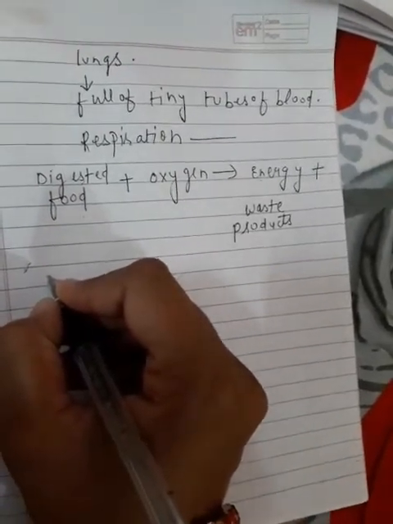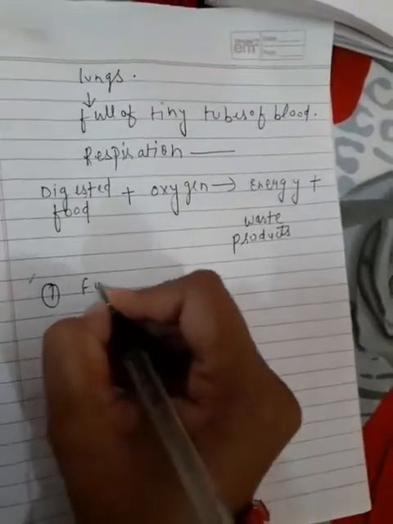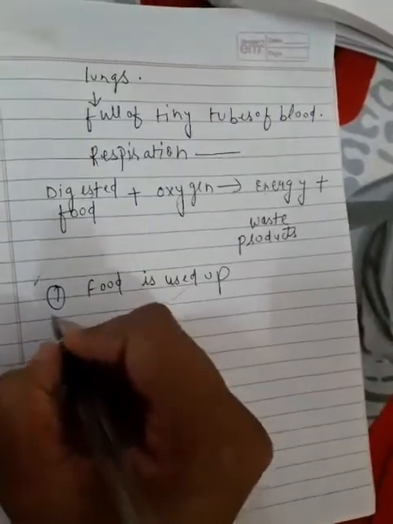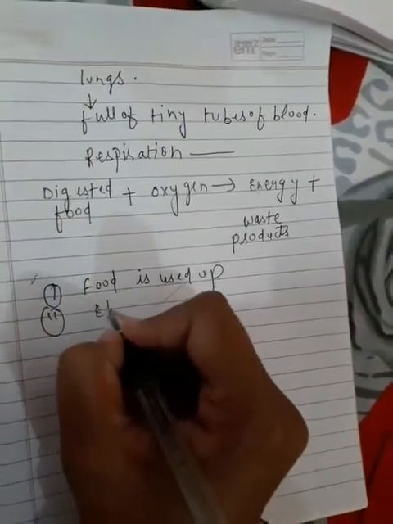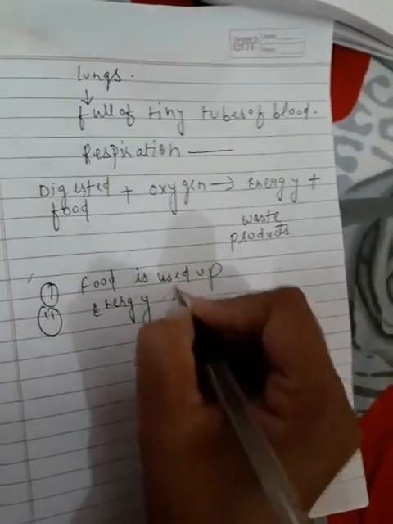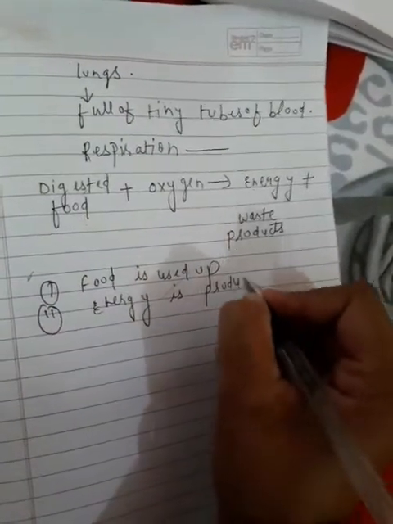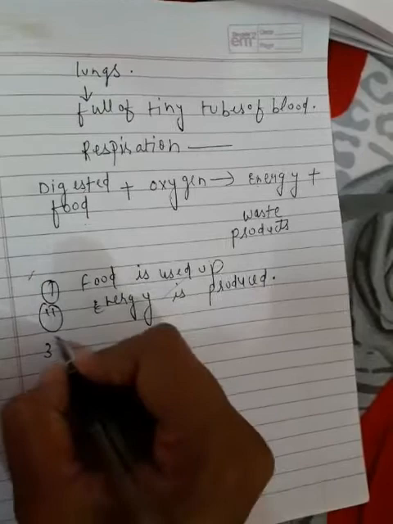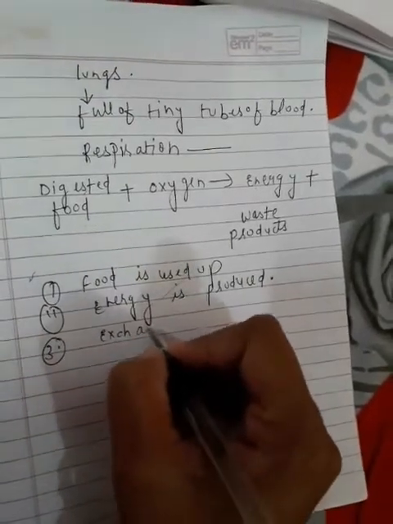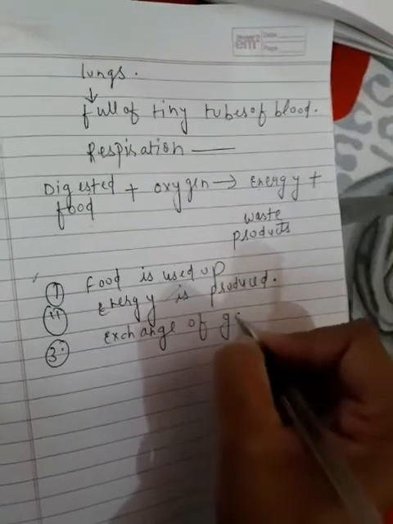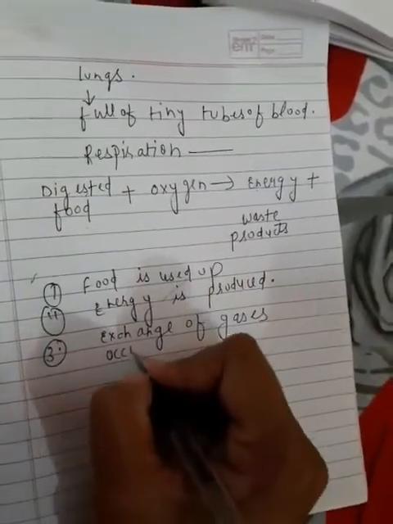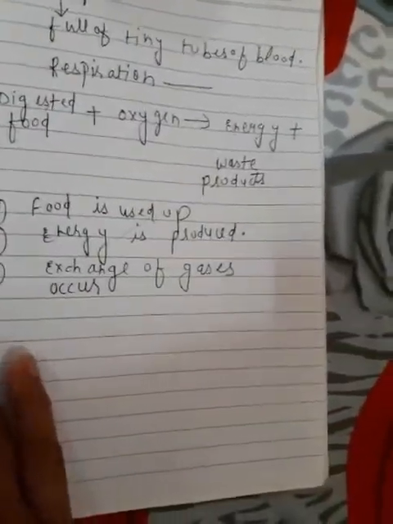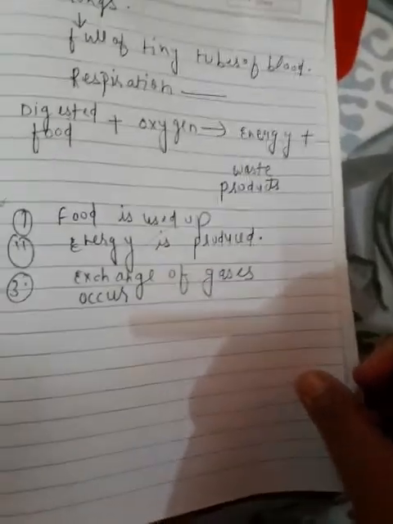Respiration is characterized by the following. First, food is used up. Second, energy is produced. Third, exchange of gases occurs. And then oxygen is used up, and carbon dioxide is given out.